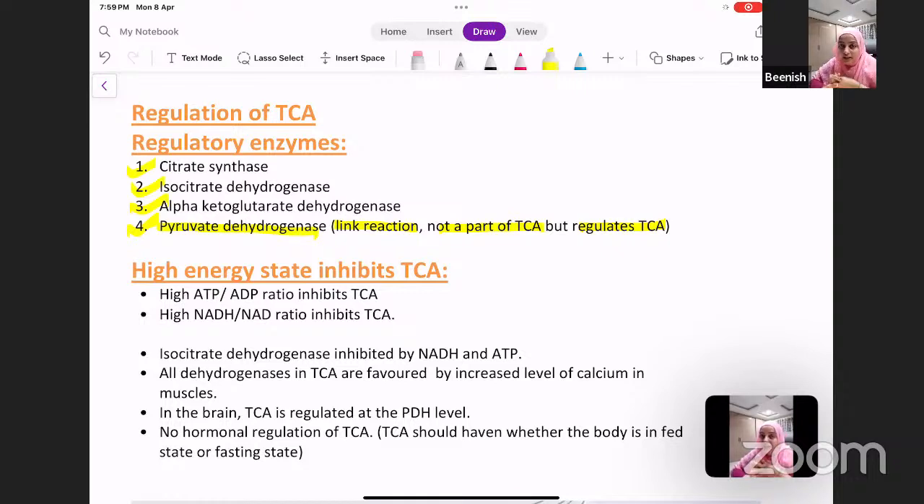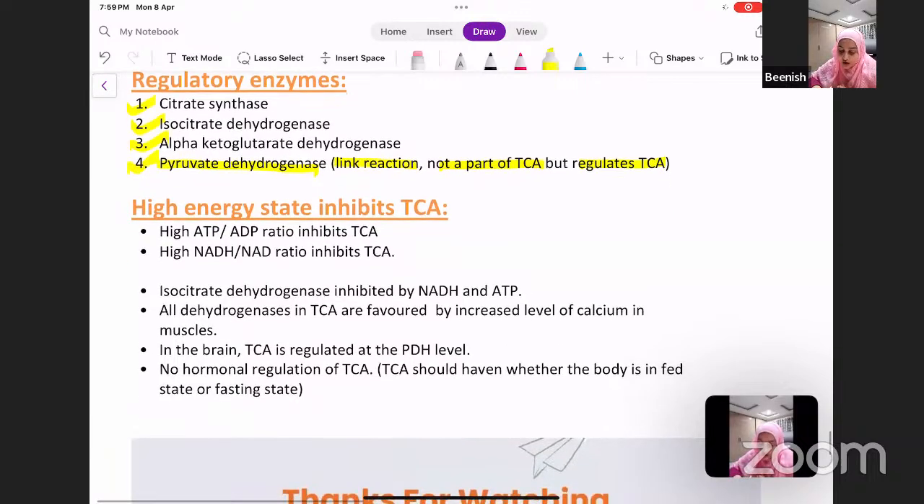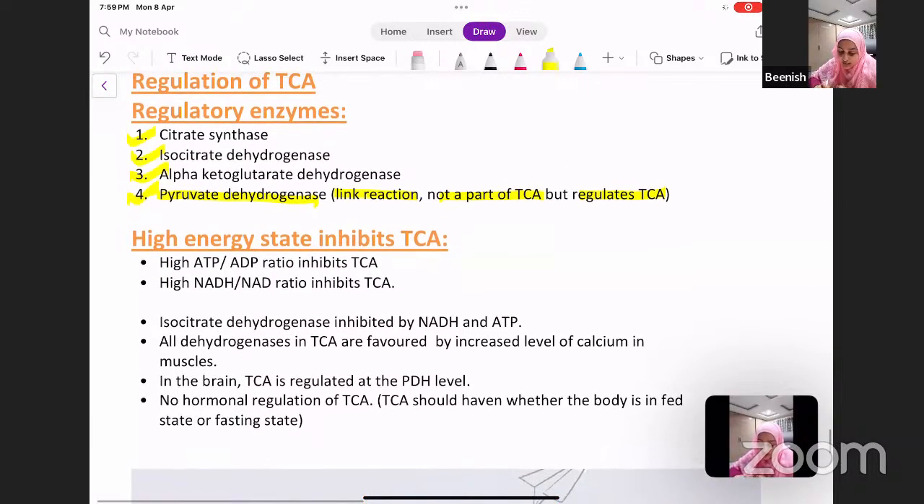This is the link reaction, the link between the TCA and glycolysis, and it is not considered a part of TCA. It is only involved in the regulation of TCA. Now, how does high energy inhibit the TCA cycle? When will TCA be more active in you? When the body needs ATP, because TCA is basically involved in ATP production. So when the body is in a high energy state, it inhibits TCA.